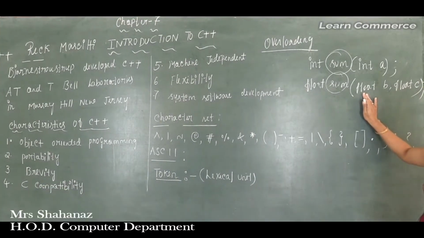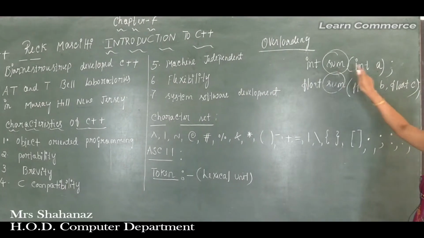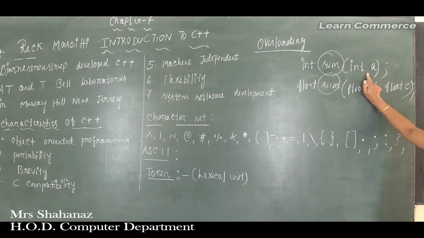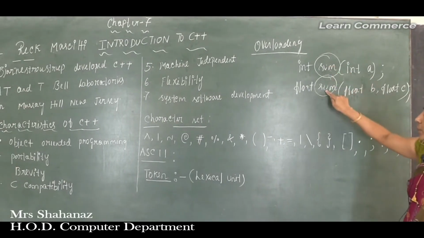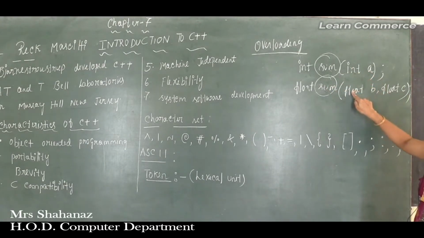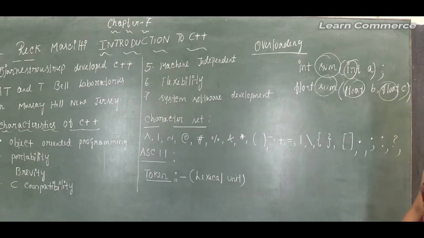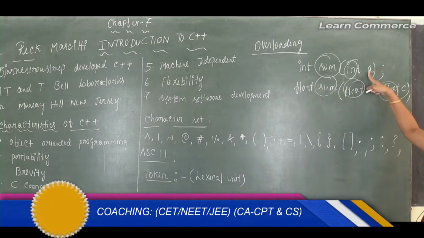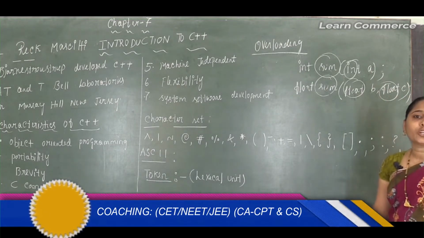Clear this point here? In this case, int sum int a. The function name is the same but the data types differ. Int is there, but here float, a different data type. Here just one argument, but here two arguments are there. So this example is called function overloading.